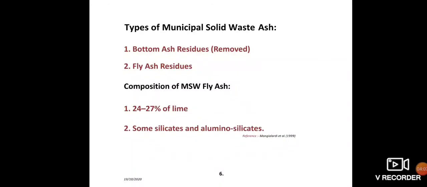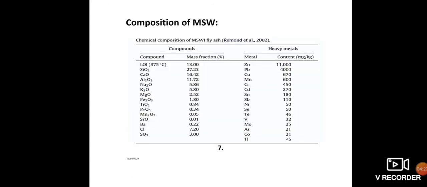If we talk about the composition of these two, then these two have different composition, and composition of MSW fly ash is given here. 24 to 27% of lime, some silicate and aluminosilicates are present in MSW fly ash. In this table we can see SiO2, which is nearly 27%, and calcium oxide nearly 16.42% in MSW fly ash. That gives cementitious property to fly ash.